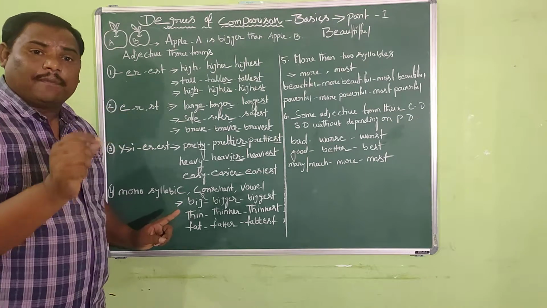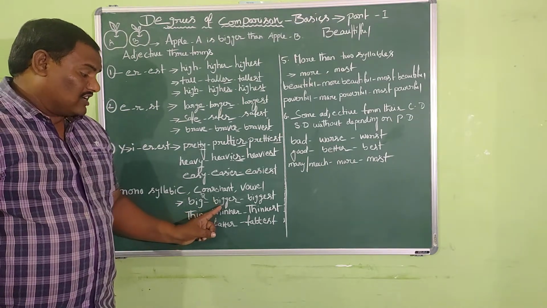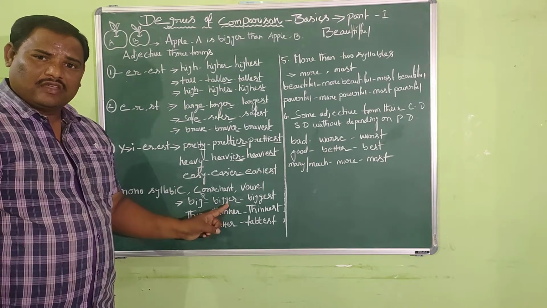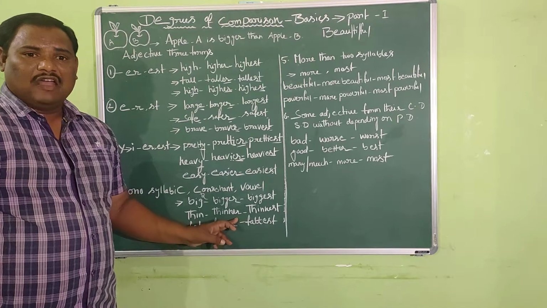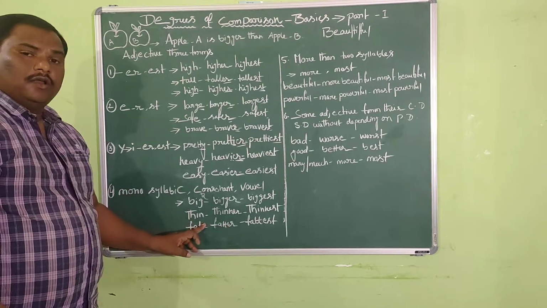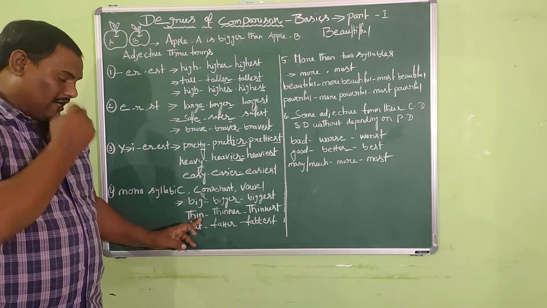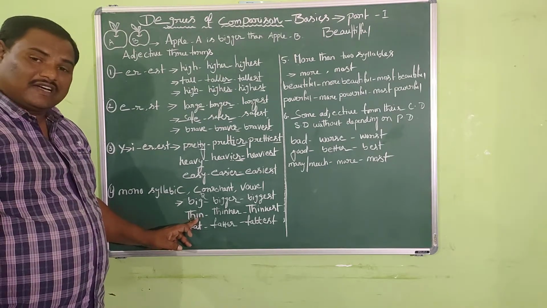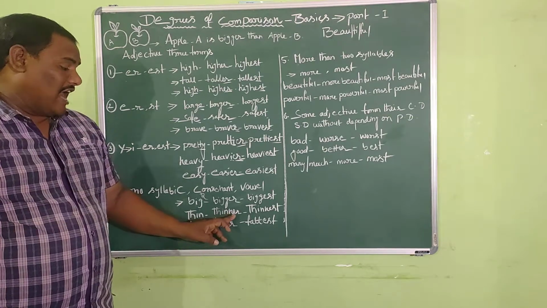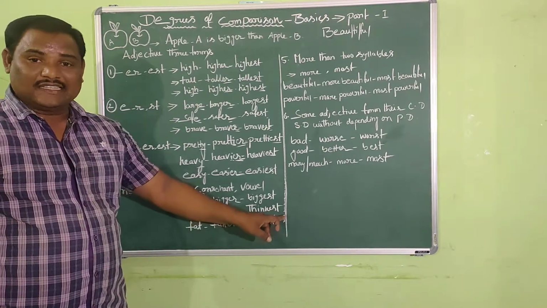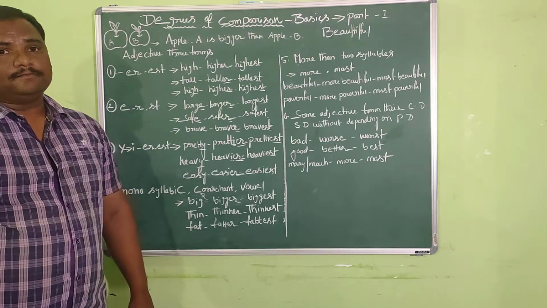So in that case, what happens? We have to double the consonant. That is the reason why the letter G has been doubled. We have added er in comparative, est in superlative. And the same thing happens with the other word thin. Thin is also a monosyllabic word and it ends in the consonant letter n, and it is preceded by the vowel letter I. So we have doubled the consonant n and have added er in comparative, est in superlative, and the same thing happens even with the last example.